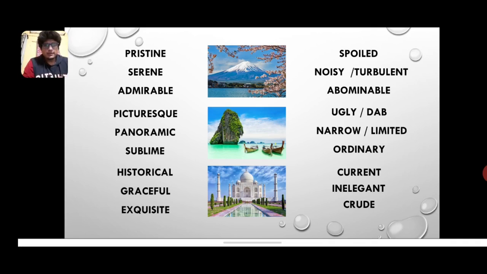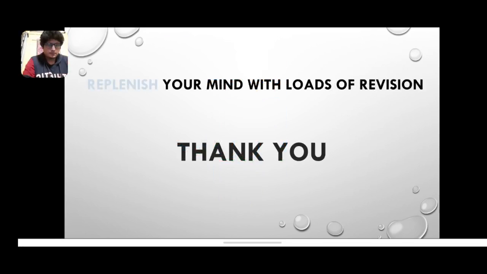Okay, panoramic, expansive. It is not expensive, it is expansive, right? So the antonym to this word, panoramic, is narrow or limited, right? And the antonym to the word sublime is ordinary, something that is as usual, right?